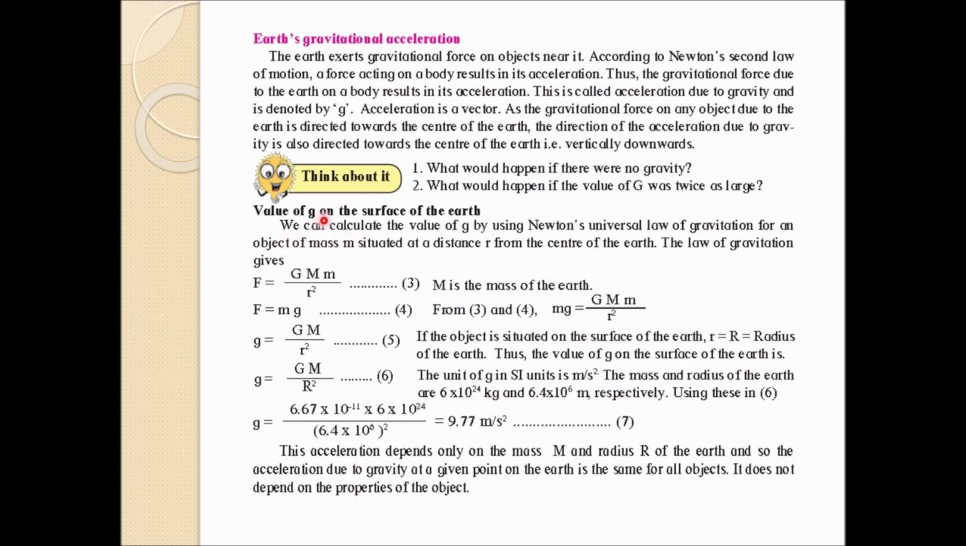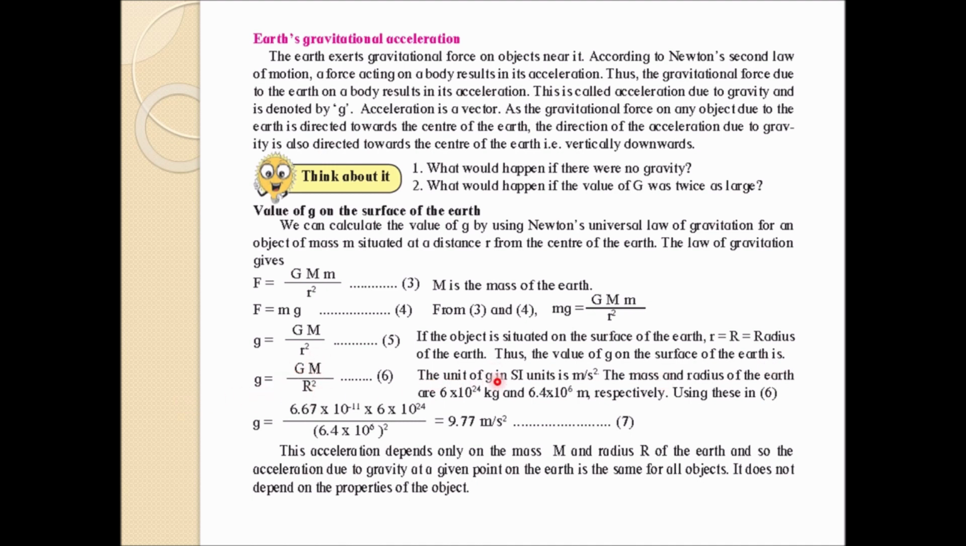So generally we can calculate g by using the universal law of gravitation. Everybody knows that F equals GMm by r square, where M will be the mass of the earth, and F equals mg, force equals mass into acceleration. That is Newton's second law. From 3 and 4 we can conclude that F is the same, we are just equating 3 and 4. When we equate, the small m gets cancelled, and we get g equals GM by r square. If the object is situated on the surface of the earth, r will be equal to the radius of the earth, thus the value of g on the surface of the earth remains like this.